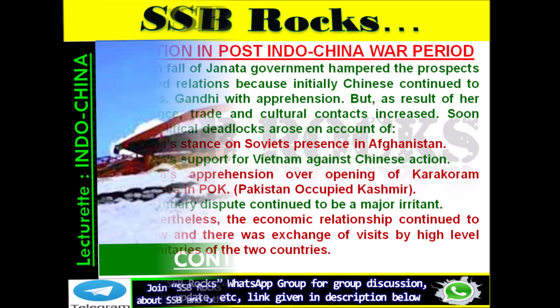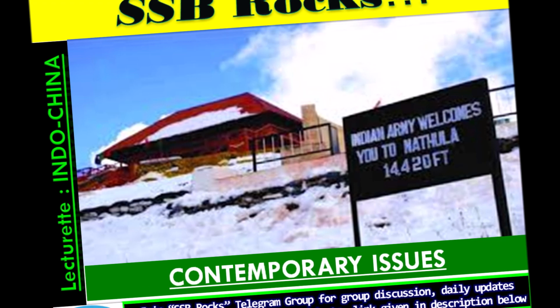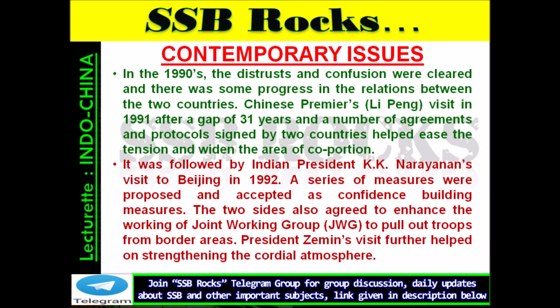Contemporary issues. In the 1990s, the distrust and confusion were cleared and there was some progress in the relations between the two countries. Chinese Premier Li Peng's visit in 1991 after a gap of 31 years, and a number of agreements and protocols signed by the two countries, helped ease the tension and widen the area of cooperation. It was followed by Indian President K.R. Narayanan's visit to Beijing in 1992. A series of measures were proposed and accepted as confidence-building measures.